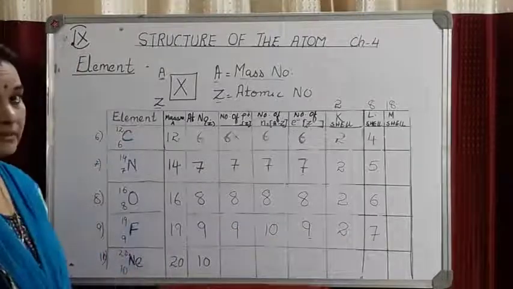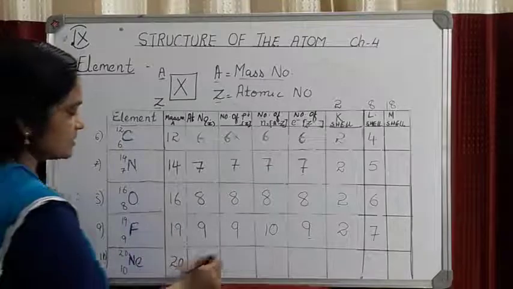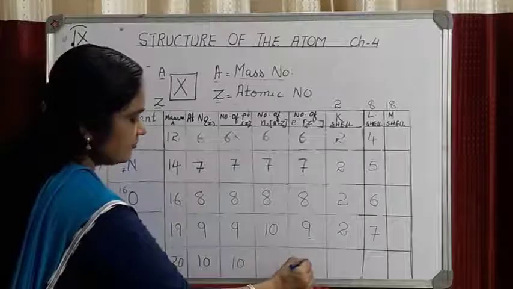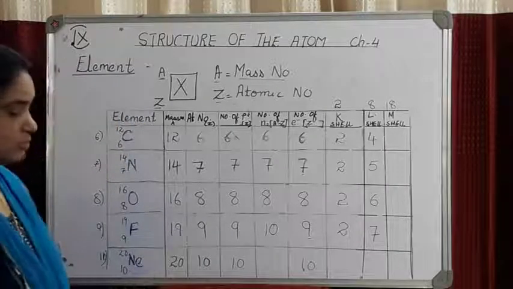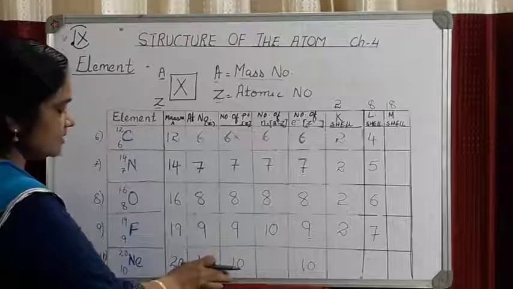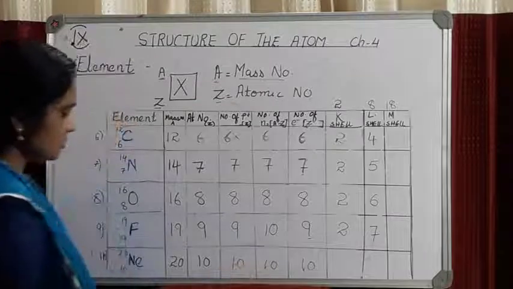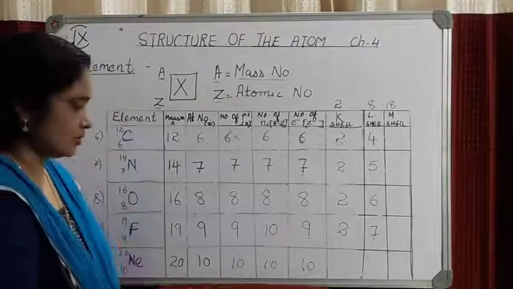Next, the 10th element is neon. Neon, the mass number is 20 and atomic number is 10. So atomic number is 10 means the number of protons will be 10, the number of electrons will be 10, which are always equal. And how to calculate the number of neutrons? That is mass number minus atomic number, or mass number minus protons. So 20 minus 10 is 10. So neon has 10 protons, 10 neutrons and 10 electrons.